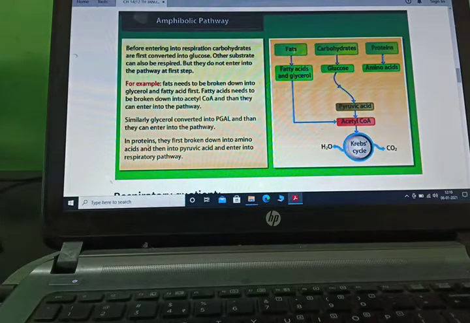We'll see here now fats, carbohydrate and protein. Proteins are converted to amino acids, carbohydrate to glucose, fats to fatty acids and glycerol. When fats are converted into fatty acids and glycerol, they move to acetyl coenzyme A, and glucose converts to pyruvic acid and from pyruvic acid to acetyl coenzyme A, and this acetyl coenzyme A enters the Krebs cycle. In this cycle, water and carbon dioxide molecules are released.